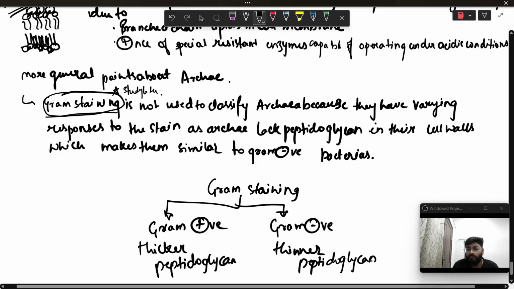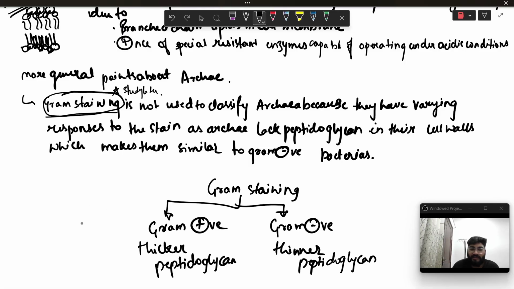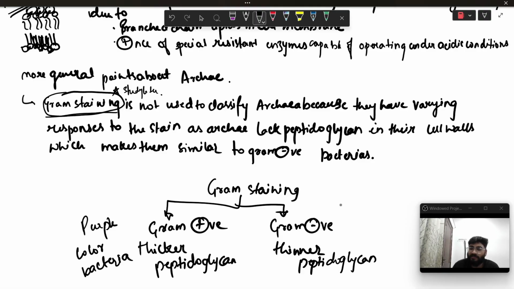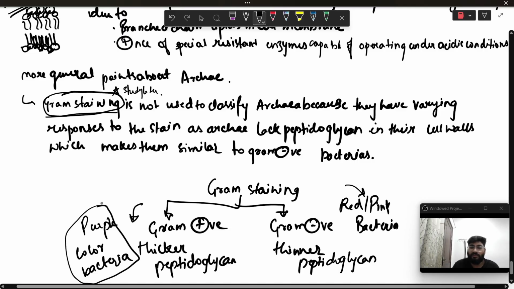When we apply gram stain on gram positive bacteria, we get purple colored bacteria. But when we apply gram stain on gram negative bacteria, we get red, or pink, bacteria. Why exactly? Because there is more technicality to this. We have a secondary stain called safranin that we add, which imparts color to gram negative bacteria, but is not able to impart color to gram positive bacteria. So purple colored bacteria are visible in the gram positive.